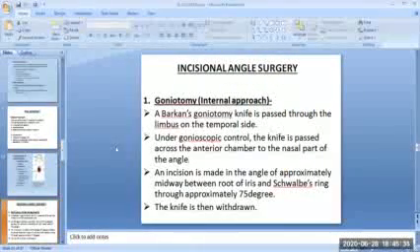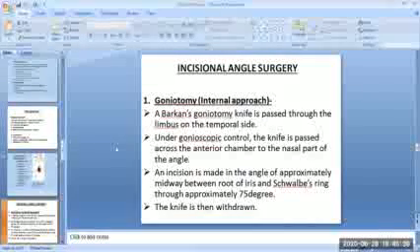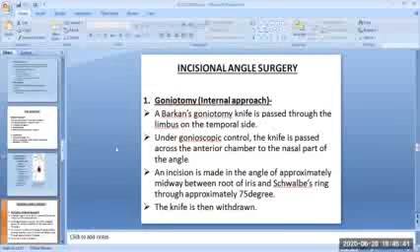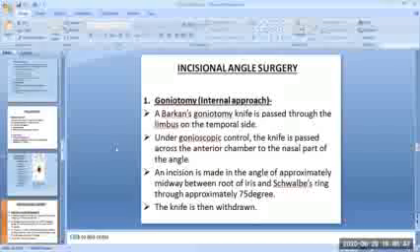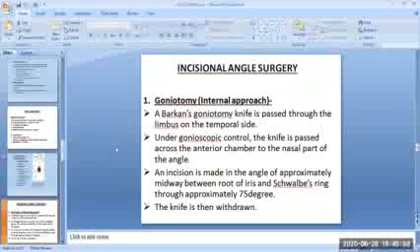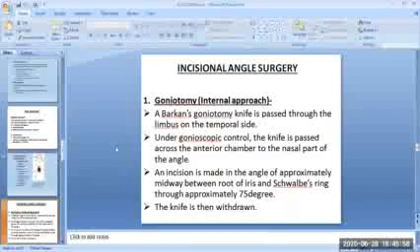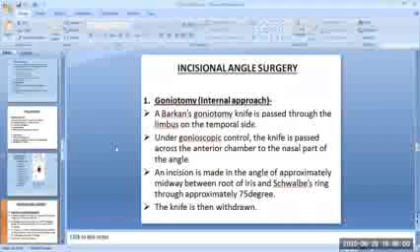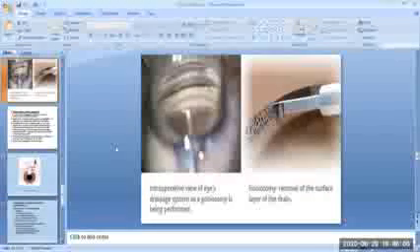The goniotomy internal approach. In this procedure, a Barkan's goniotomy knife is passed through the limbus on the temporal side. Under gonioscopic control, the knife is passed across the anterior chamber to the nasal part of the angle, and an incision is made in the angle approximately midway between the root of the iris and Schwalbe's ring through approximately 75 degrees. The knife is then withdrawn.